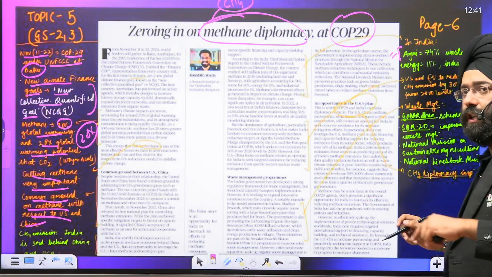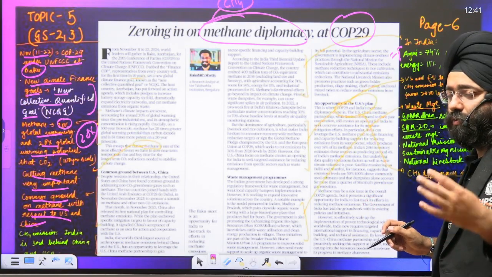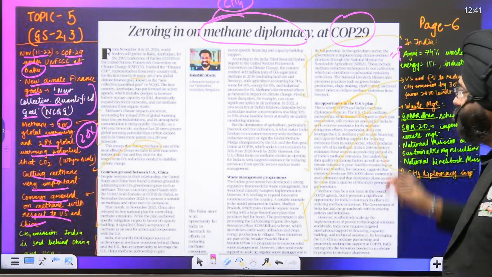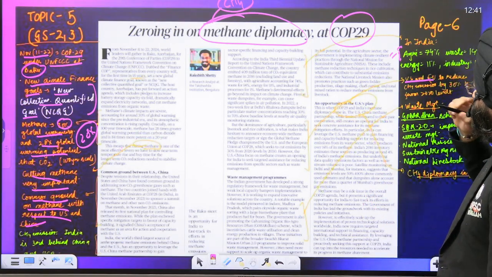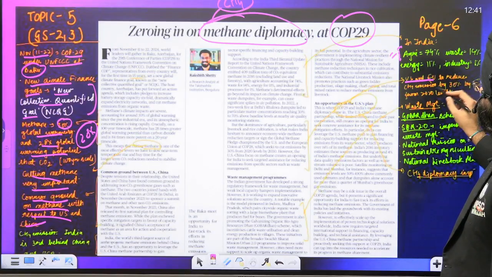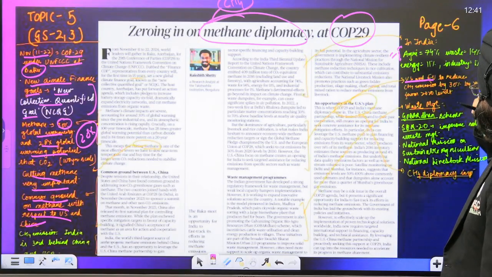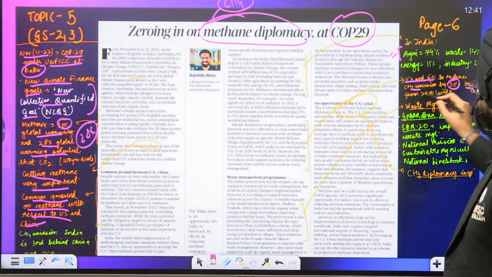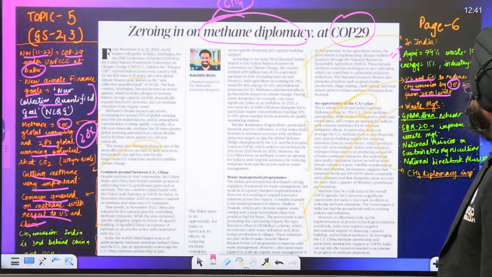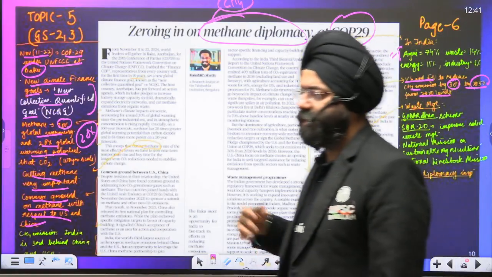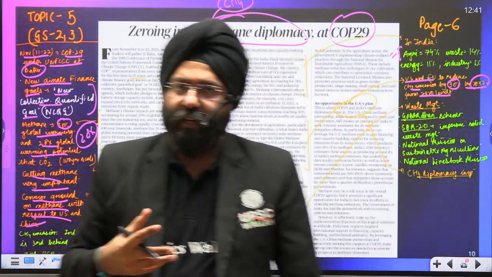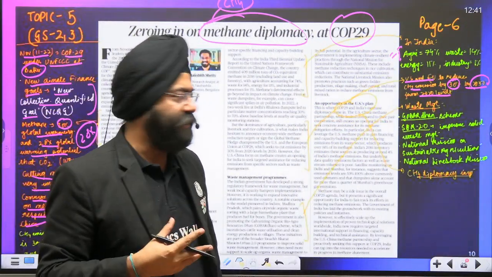Further along with it, the United States and European Union are also working together to reduce the methane gas emissions. The European Union and US have basically set a target of reduction of methane gas emission by 30% by 2030 from the 2020 level. So that means they are further moving ahead with the targets towards reducing the methane gas emissions.